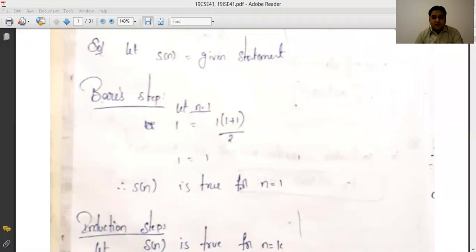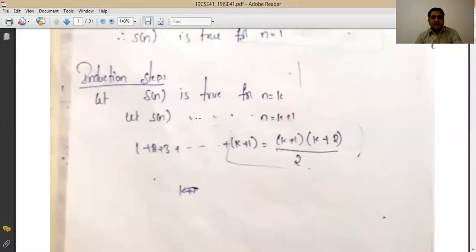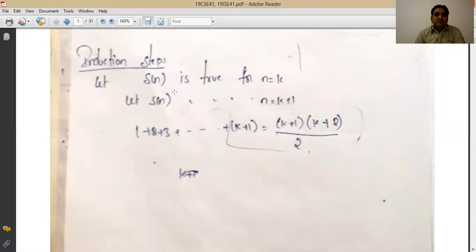To prove it in the induction step. So what is the next induction step? In the induction step, we suppose that this given statement is correct for any value n equal to k. So it is sure that if you add up the values 1 plus 2 plus 3 plus up to k, it must be equal to k into k plus 1 by 2. Okay, that is our assumption in the induction step.